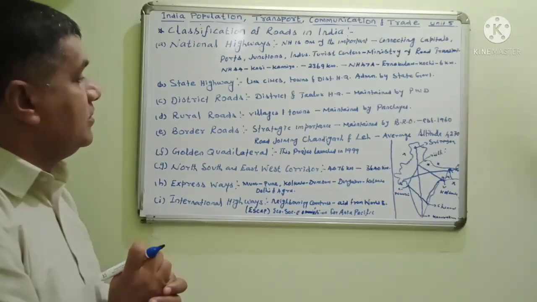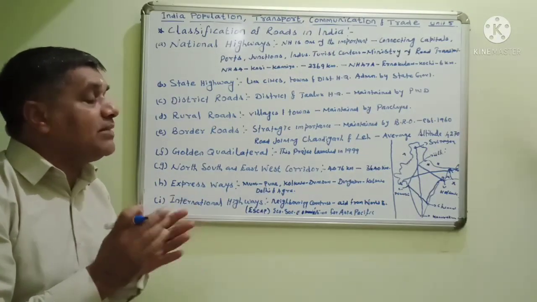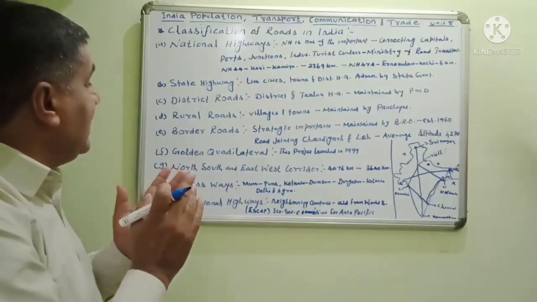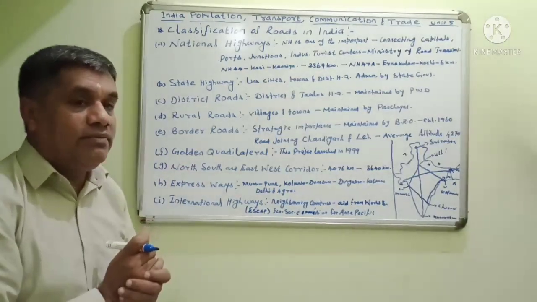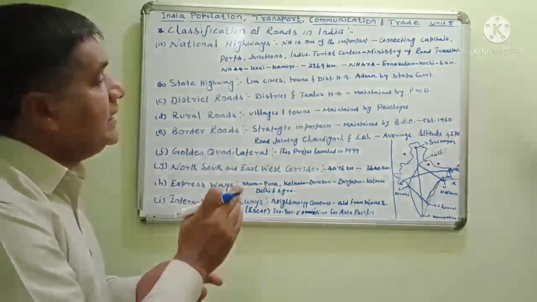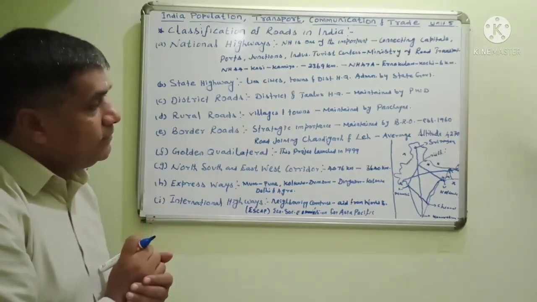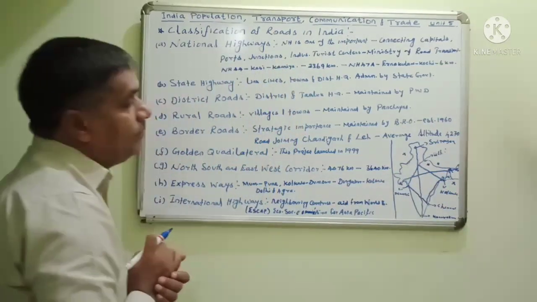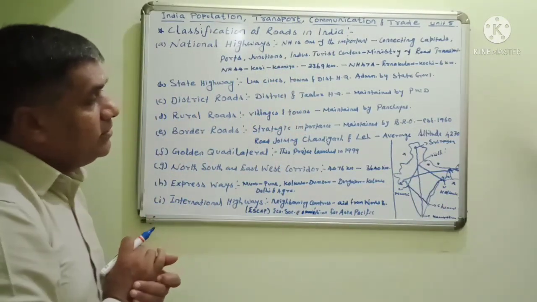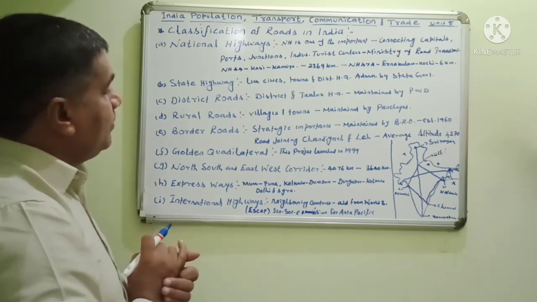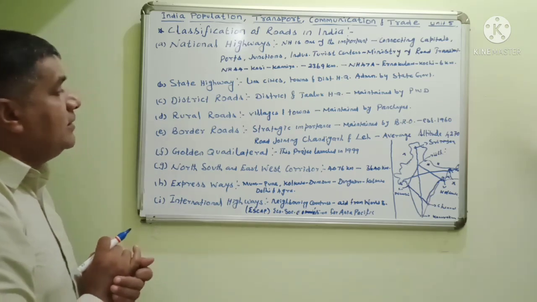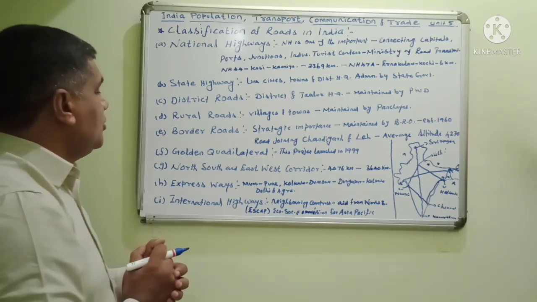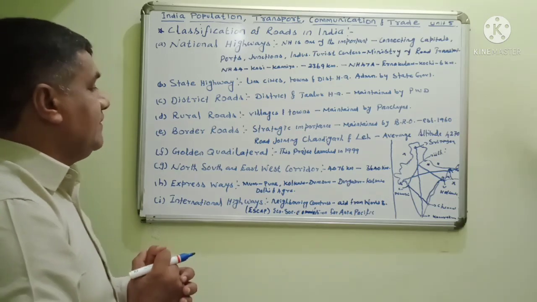Golden Quadrilateral. The Golden Quadrilateral project was launched in 1999. The Golden Quadrilateral cities are Chennai, Mumbai, Delhi and Kolkata. This is known as the Golden Quadrilateral. Already told you: Chennai, Mumbai, Delhi and Kolkata, and the project was launched in 1999. Note it. Next, the North-South and East-West corridors.